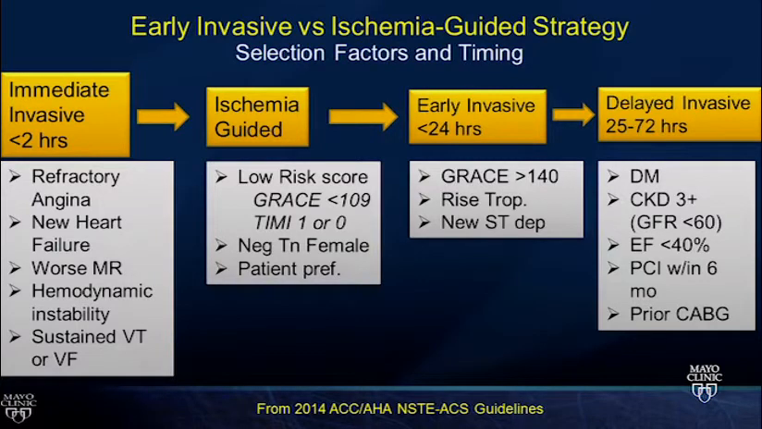An early invasive strategy, these are people you want to cath within a day. GRACE score greater than 140 once again. They have a troponin rise, ST depression. These are your classic, it's clear, it's a coronary event. They should come to the cath lab.